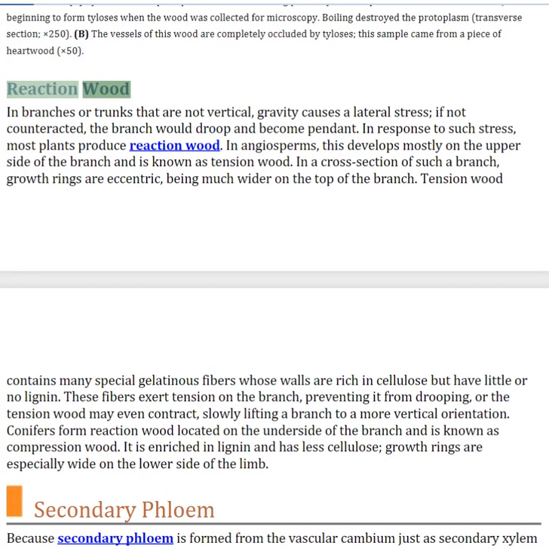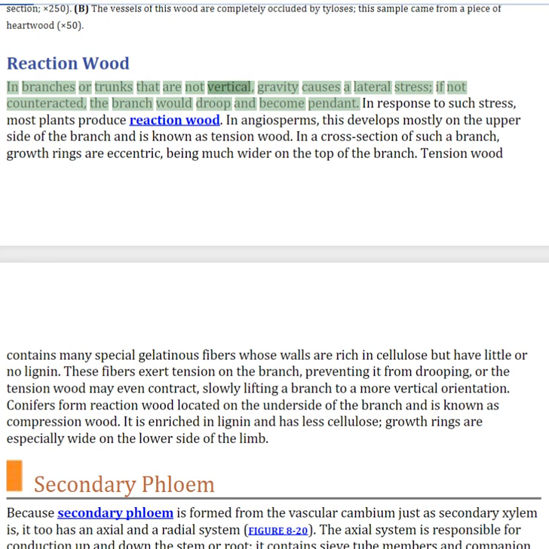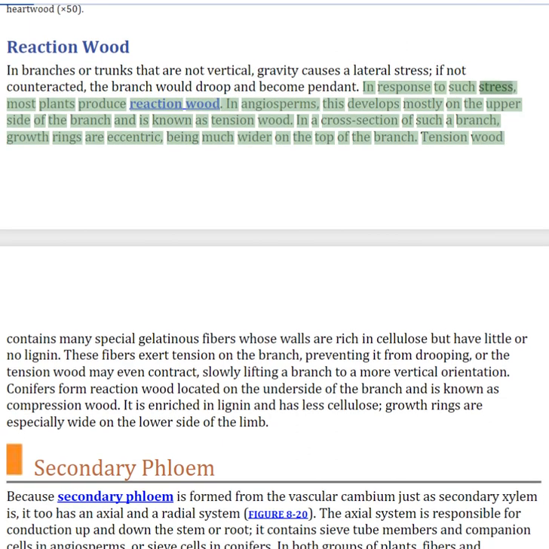Reaction wood. In branches or trunks that are not vertical, gravity causes a lateral stress. If not counteracted, the branch would droop and become pendant. In response to such stress, most plants produce reaction wood. In angiosperms, this develops mostly on the upper side of the branch and is known as tension wood.